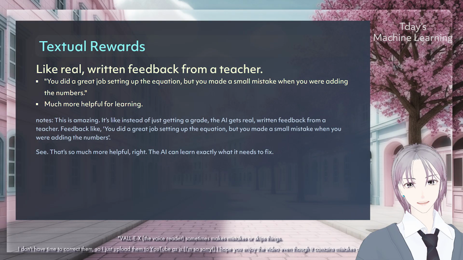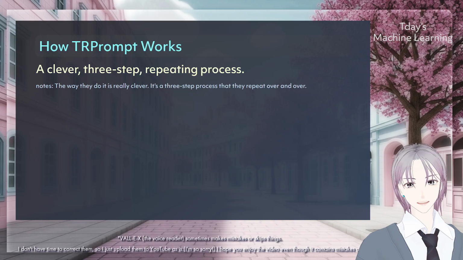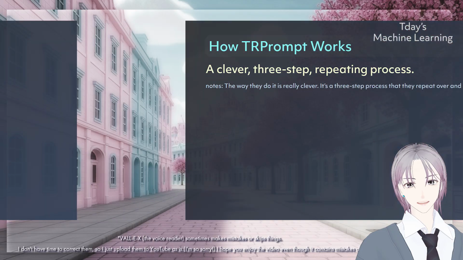This is amazing. It's like instead of just getting a grade, the AI gets real written feedback from a teacher. Feedback like, you did a great job setting up the equation, but you made a small mistake when you were adding the numbers. See, that's so much more helpful, right? The AI can learn exactly what it needs to fix. The way they do it is really clever. It's a 3-step process that they repeat over and over.